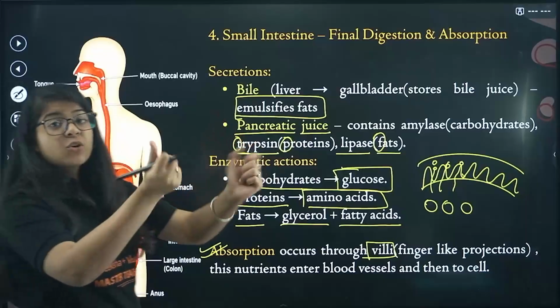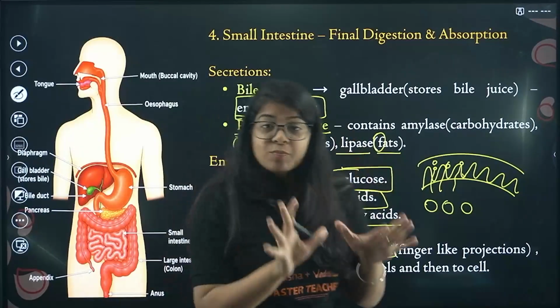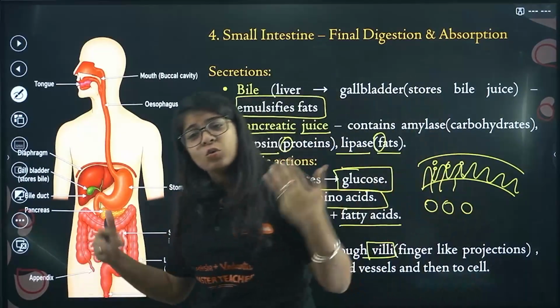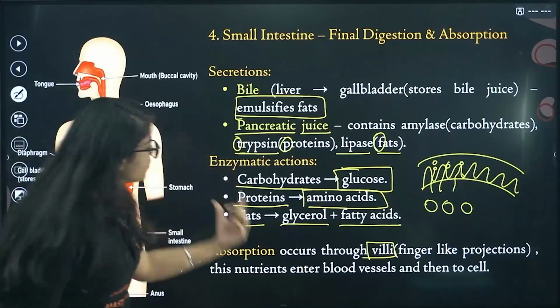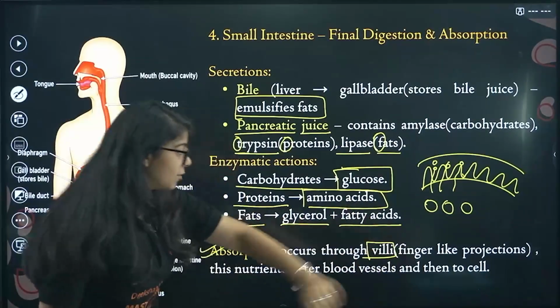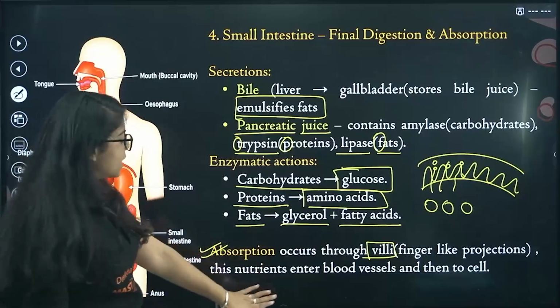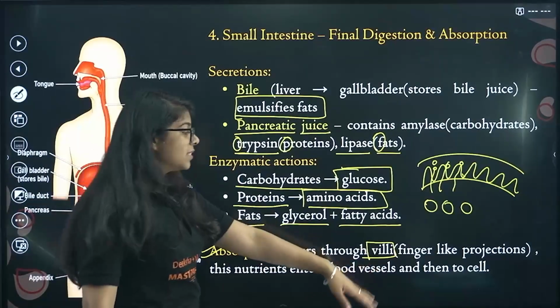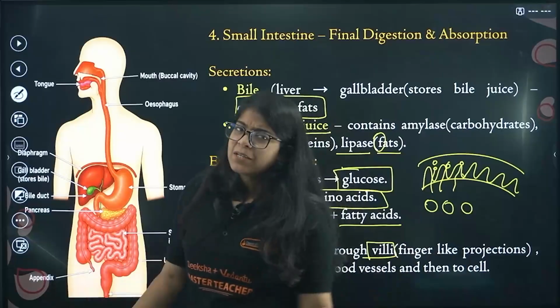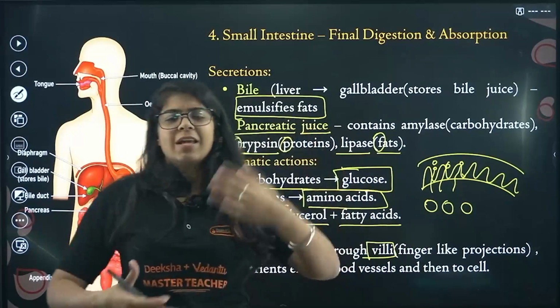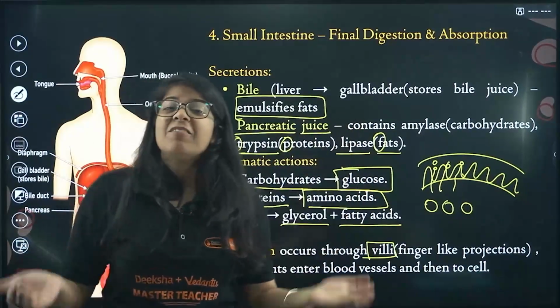How do they reach those cells? Because they enter into blood vessels, and then through those blood vessels they go to the cells. Done. Your absorption occurs through villi, finger-like projections, through which nutrients enter blood vessels and then go to the cells. And eventually, mitochondria produce the energy that helps us to work after we eat food.